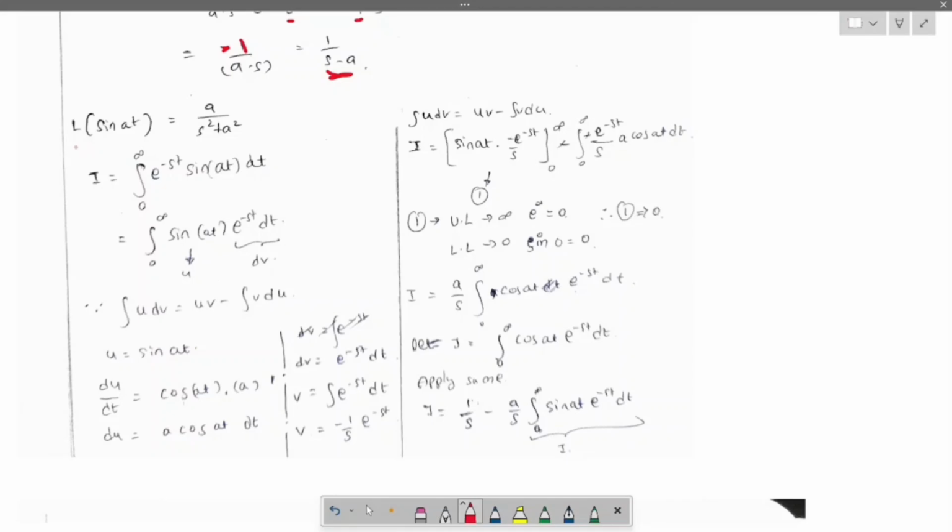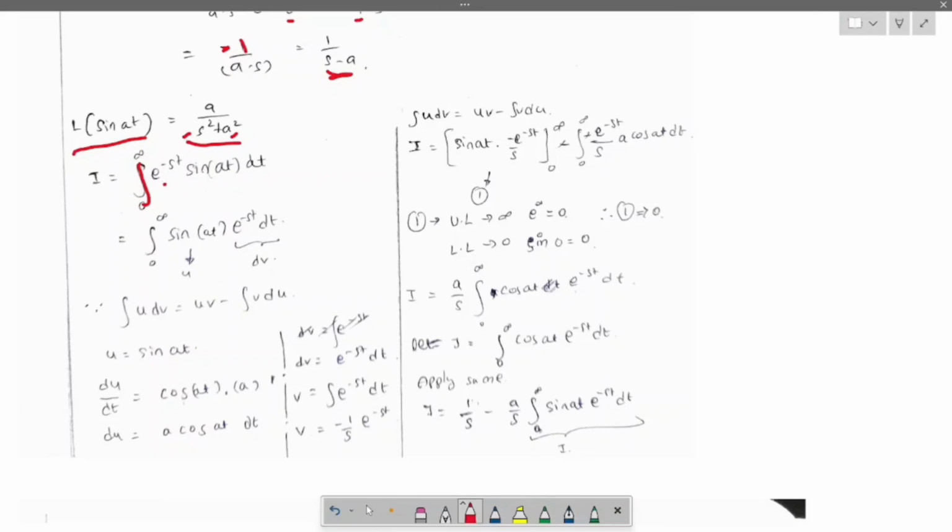Let us see Laplace of sin at, which equals a by s square plus a square. So let us prove this. Let us take this Laplace of sin at as I equals integral from 0 to infinity of e power minus st sin at dt.